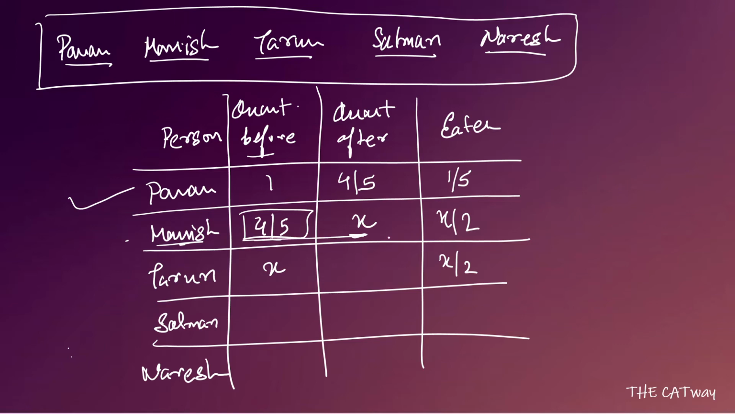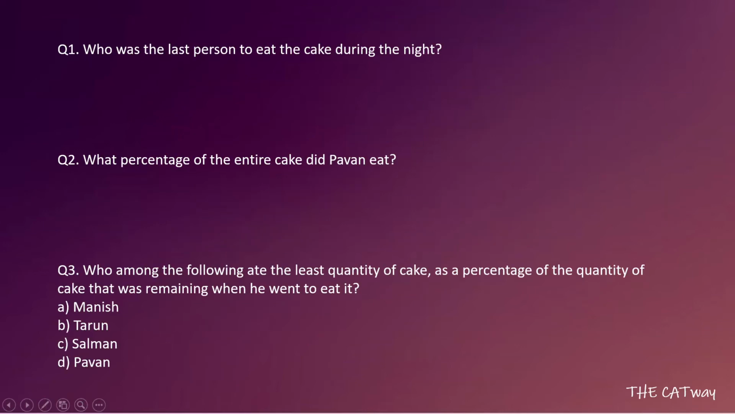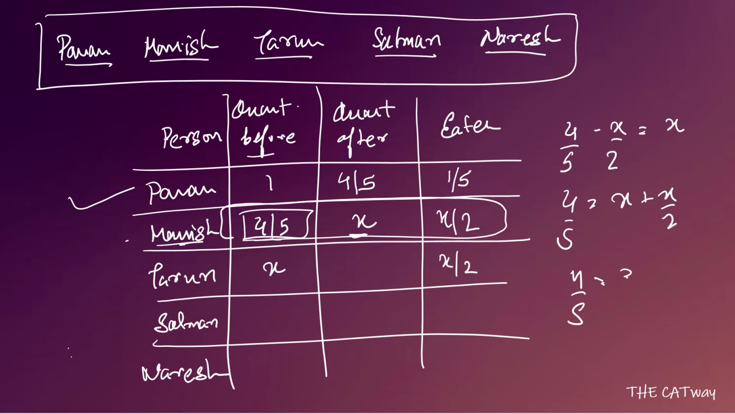So from Manish, what we can see is that 4 by 5 of the cake was remaining. From this, x by 2 was eaten, and what was left was x. Okay, so let us solve this. 4 by 5 is equal to x plus x by 2. We can say that 4 by 5 is equal to 3x by 2, or we can say that x is equal to 8 by 15.